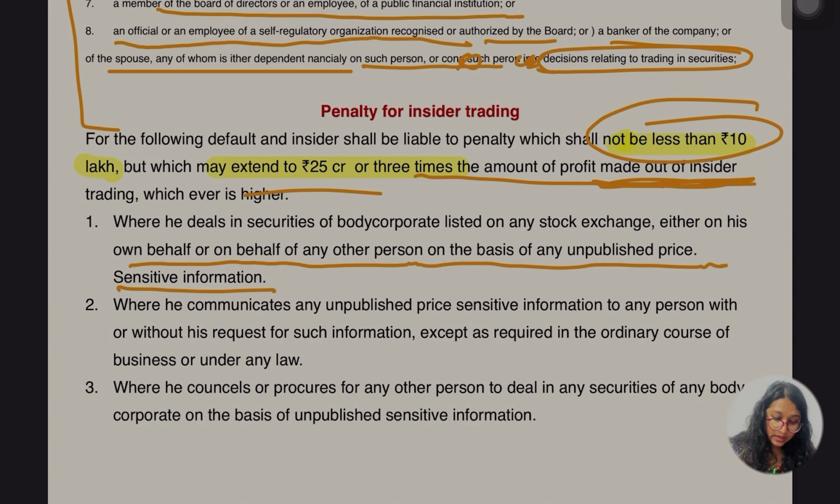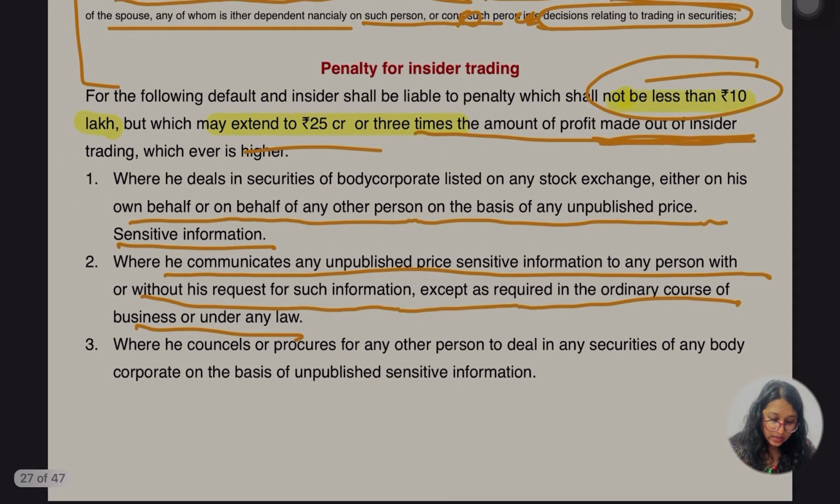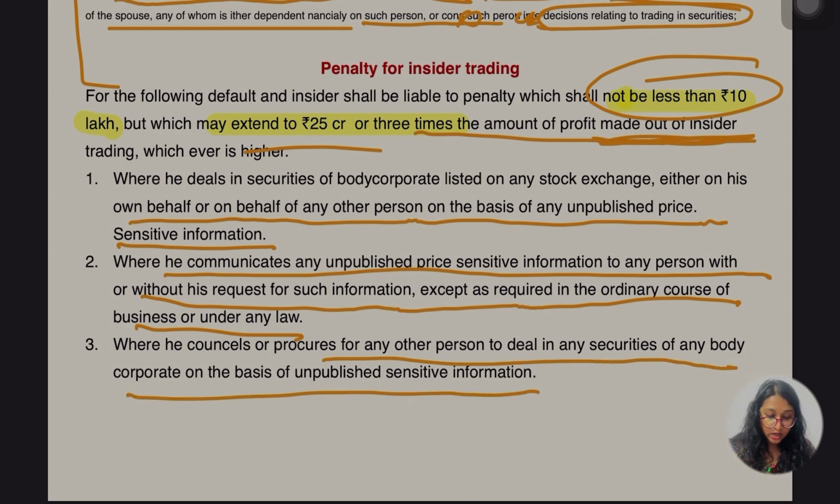Okay, second way, he communicates any unpublished price sensitive information to any person with or without his request for such information, ठीक है, except as required in the ordinary course of business or under any law. Third, he counsels or procures for any person to deal in any securities of any corporate body on the basis of unpublished sensitive information.